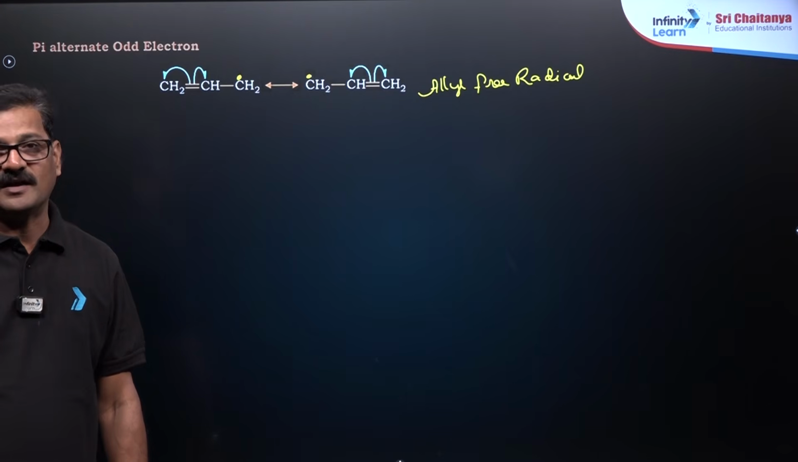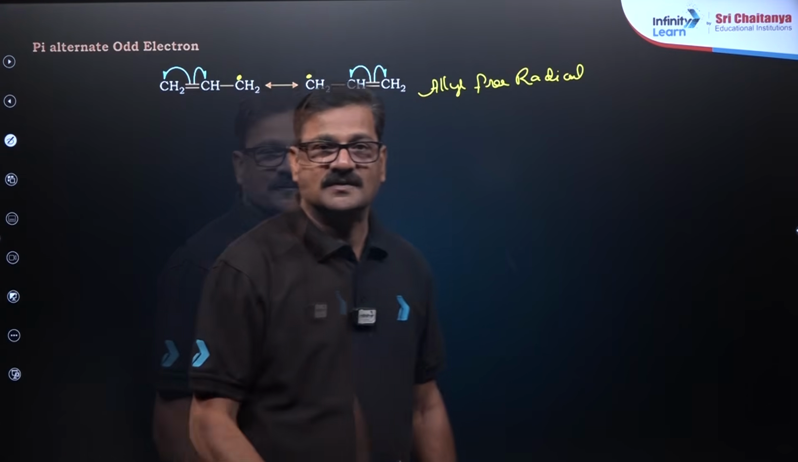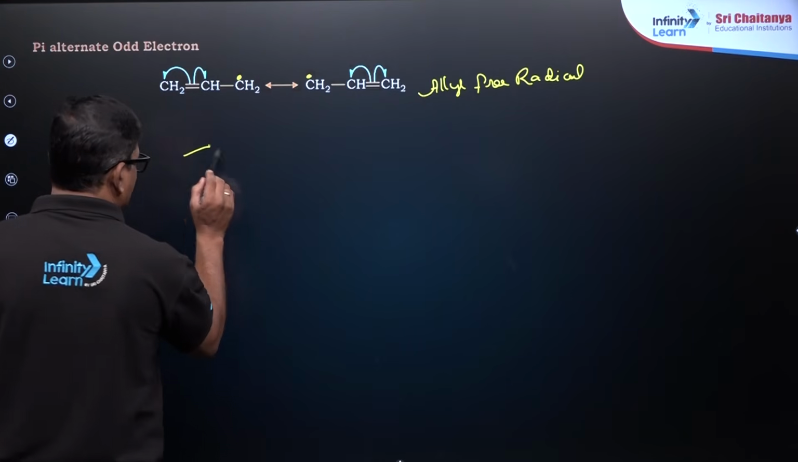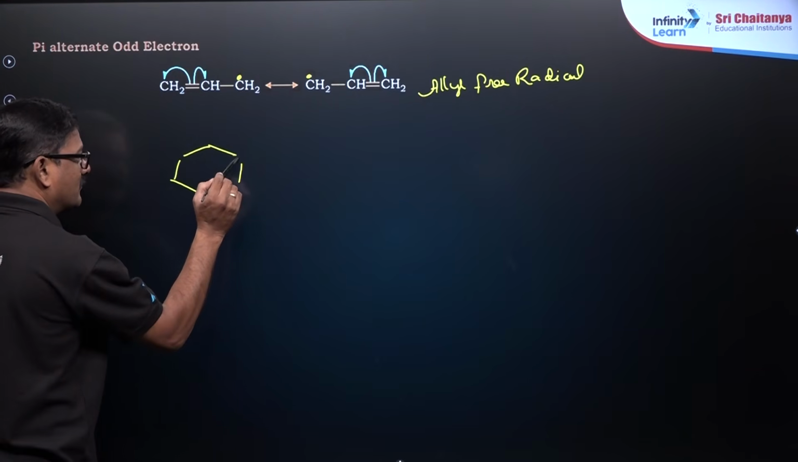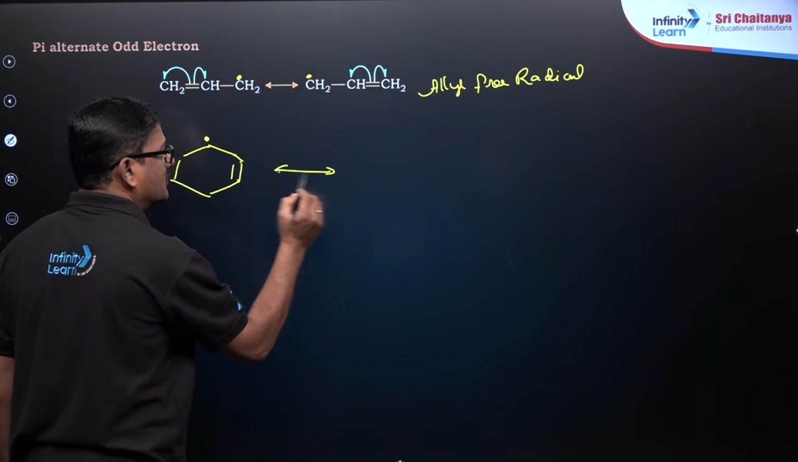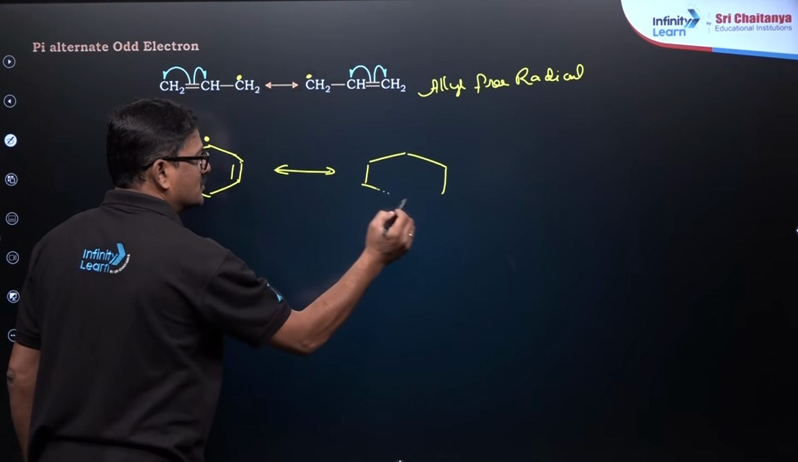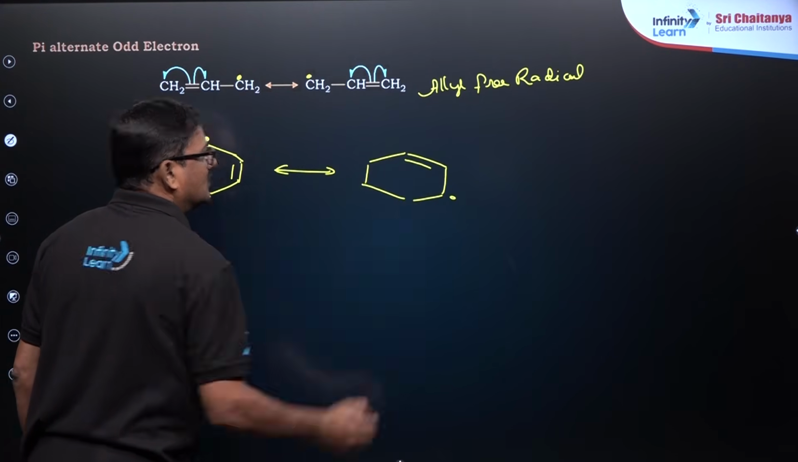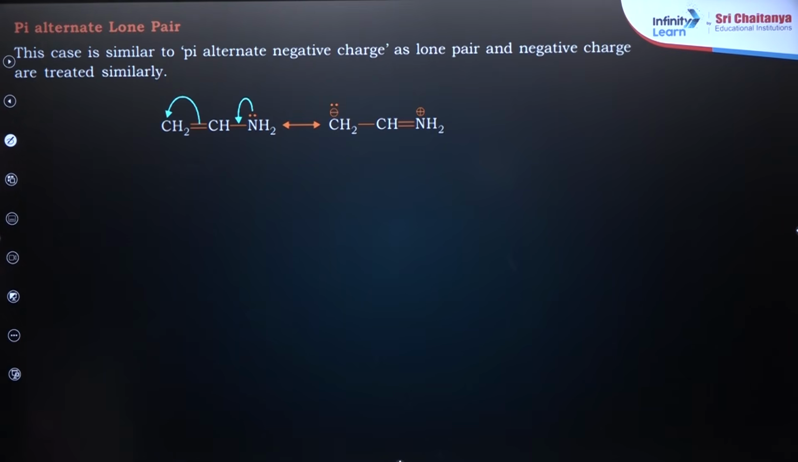And this allyl free radical, whenever a free radical comes, homolysis takes place. You can take here, this is your allyl free radical again, and it is going to give you various structures like this. So this is allyl free radical.